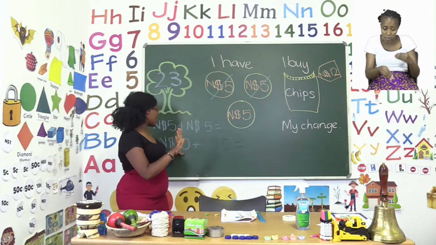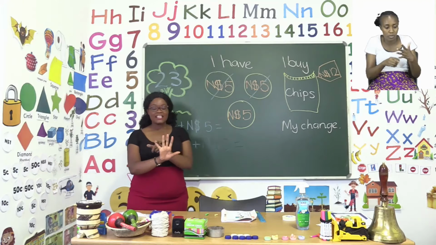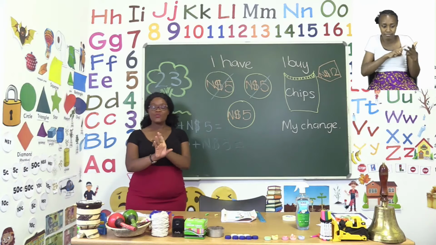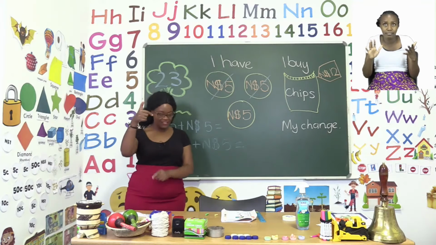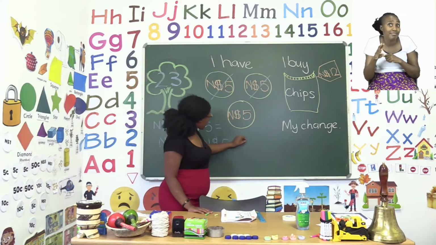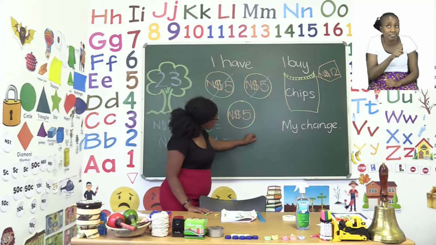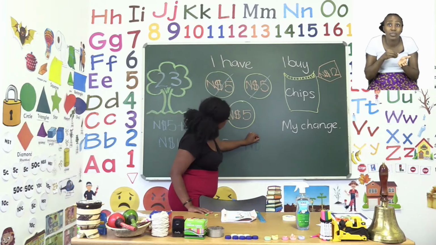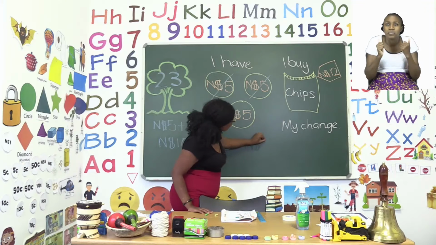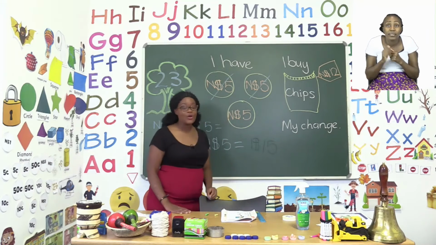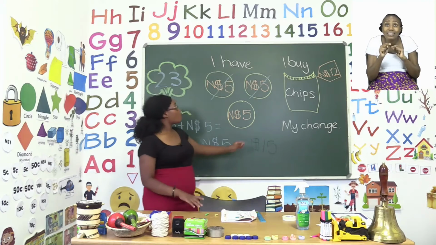We say 10 is already there, 11, 12, 13, 14, 15. So by counting on from 10 and adding 5, we know that we have $15. Good job, everyone.